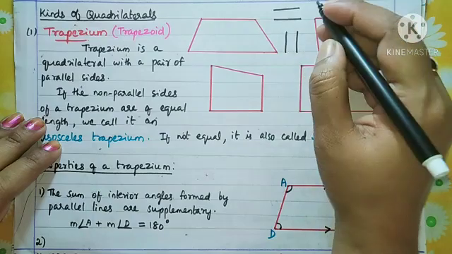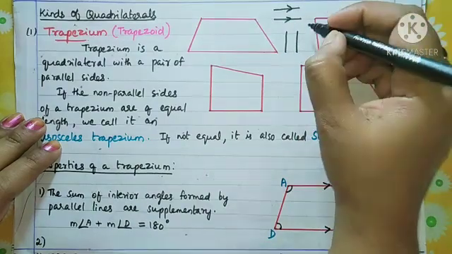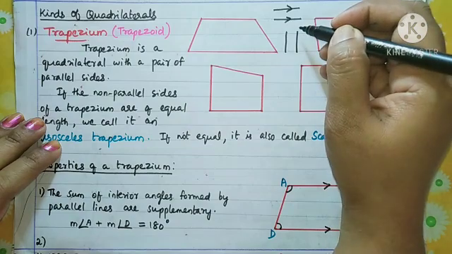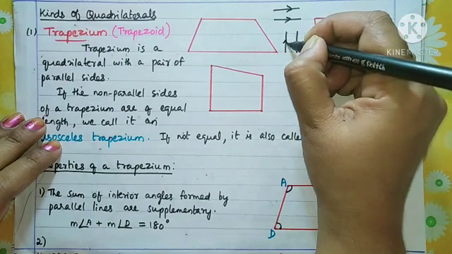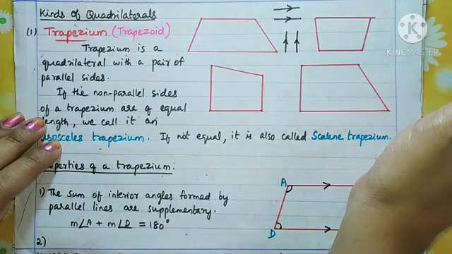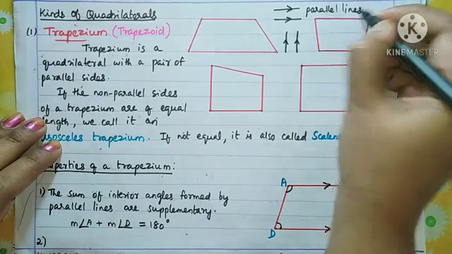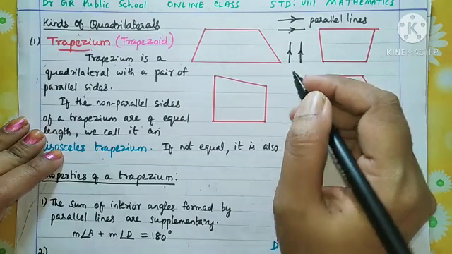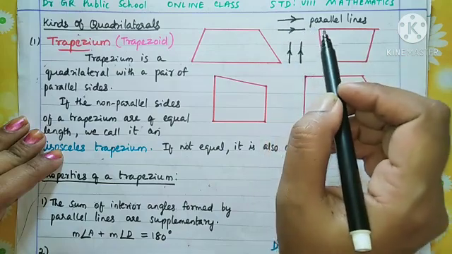So they are moving in the same direction, but the important point is that the two parallel lines are equidistant. They are moving at the same distance. Okay, the distance between the two parallel lines will be the same and they never meet each other. Okay, so they are called parallel lines. Do you remember children? Parallel lines are a pair of lines that have a fixed distance between them and they never meet each other.